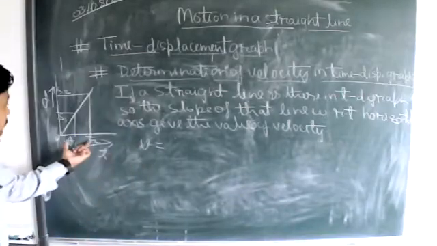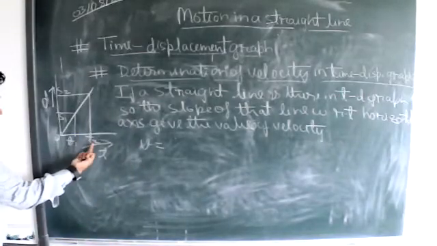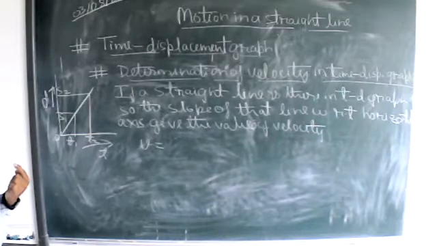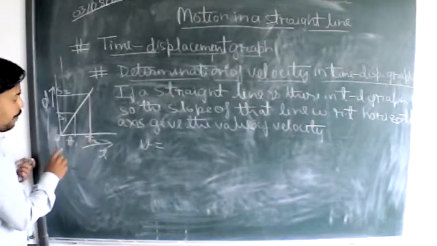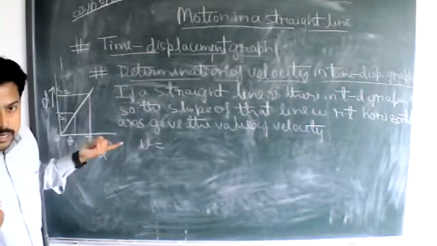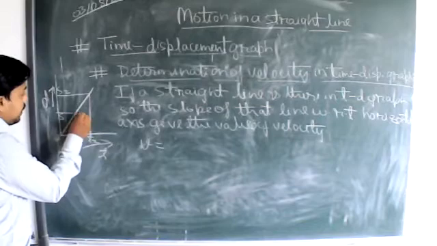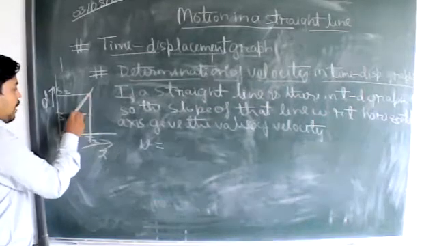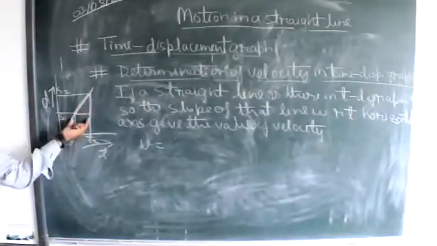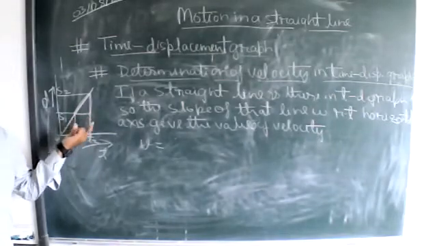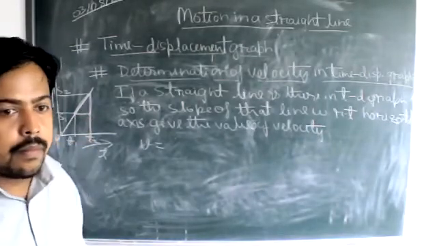You are being asked to calculate the slope in between time t2 and t1. So in between time t2 and t1, what will be the triangle in this case? What will be the triangle for velocity? This will be the triangle. This orange part will be the triangle. So theta will be same. Yeah, theta will be same always.